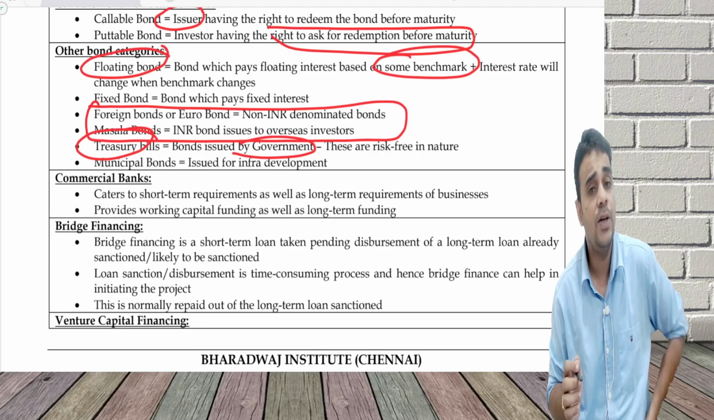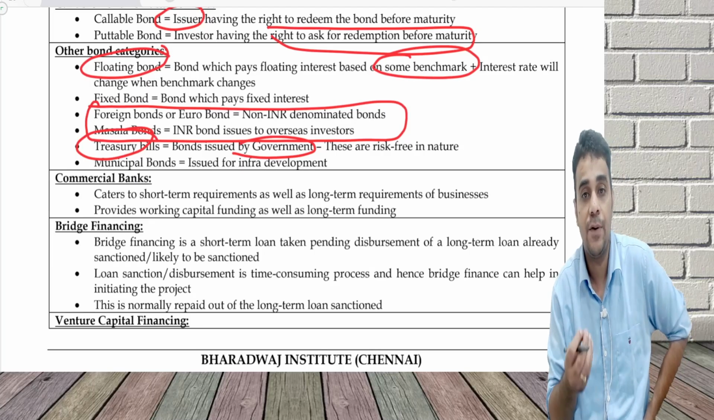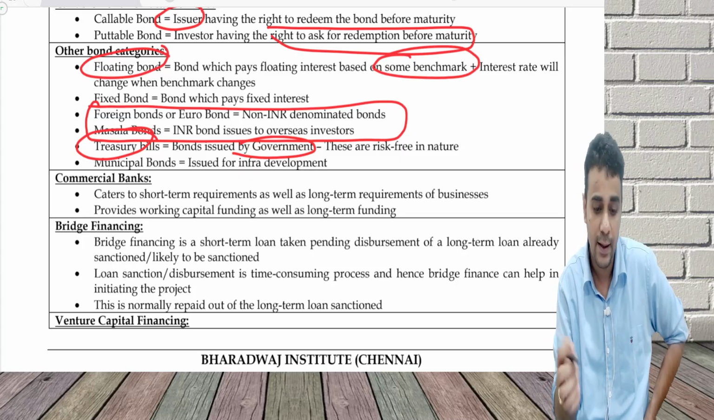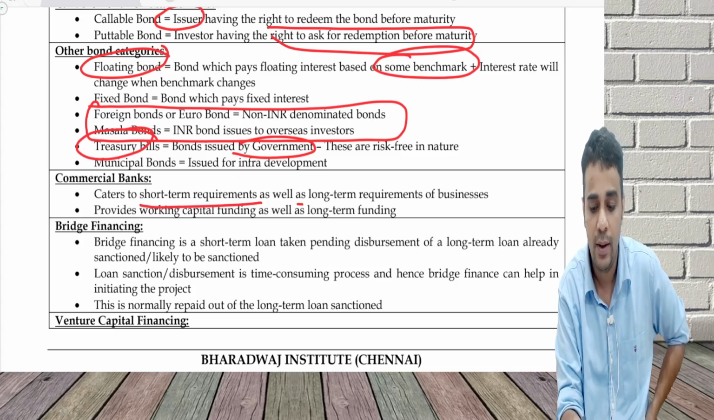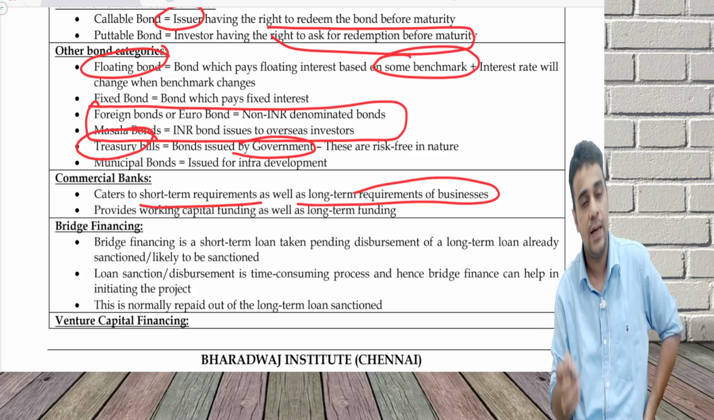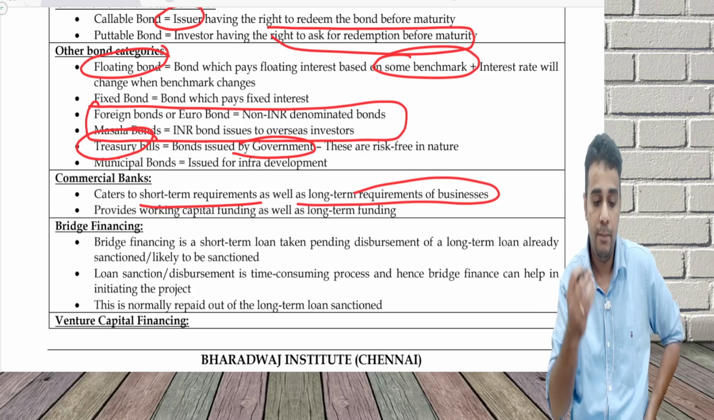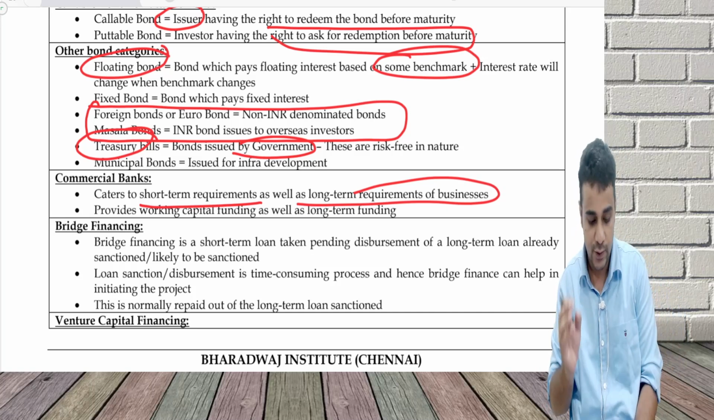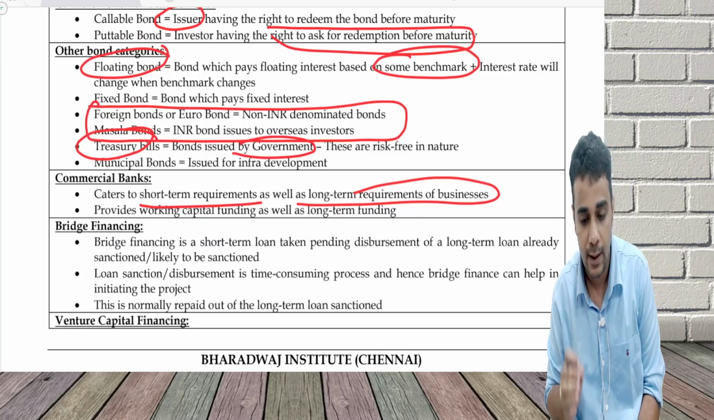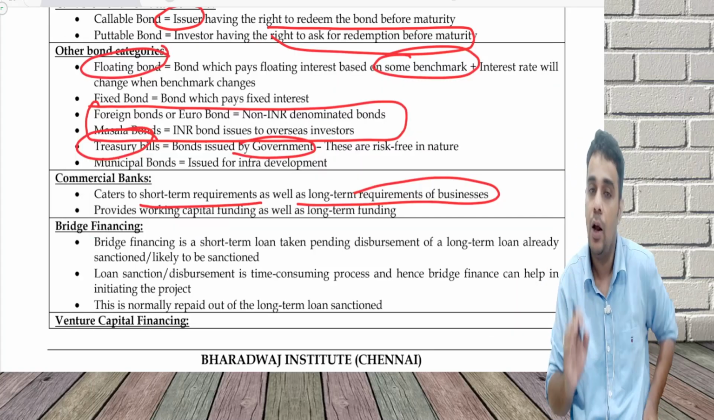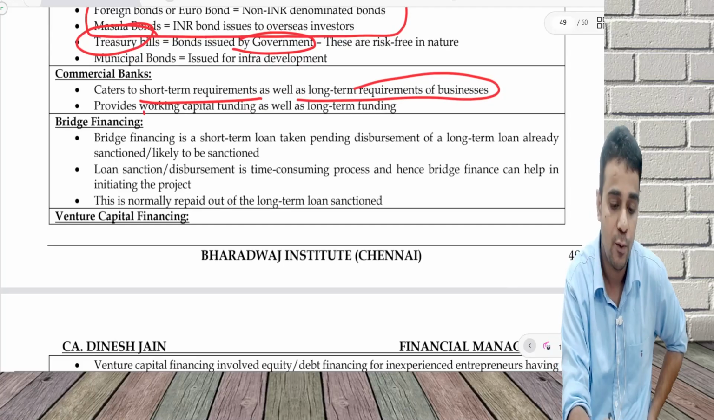Next, commercial bank. This is another place from where I can borrow money. Commercial banks, for example ICICI Bank and Kotak Bank, cater to the short-term as well as long-term requirements of business. They can provide working capital funding as well as long-term funding. Primarily, most of the corporates are dependent on commercial banks for raising money for their short-term and long-term needs.